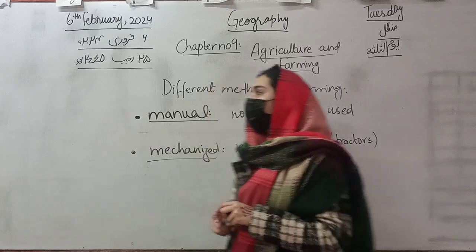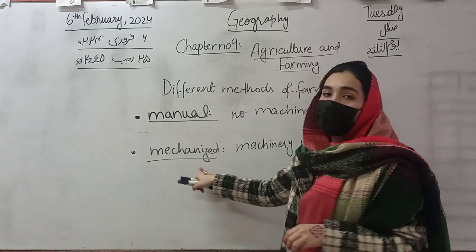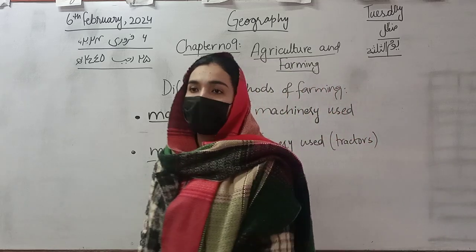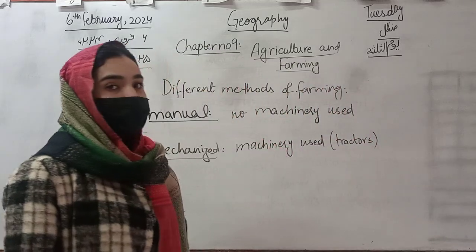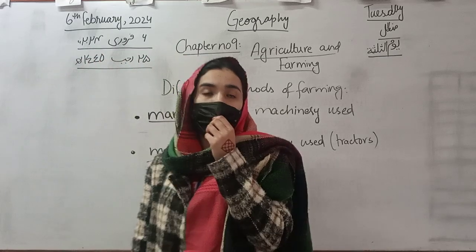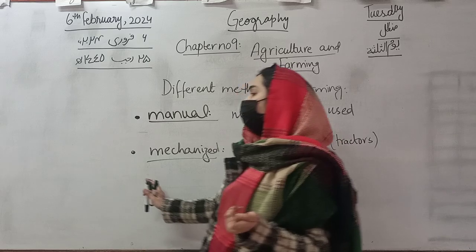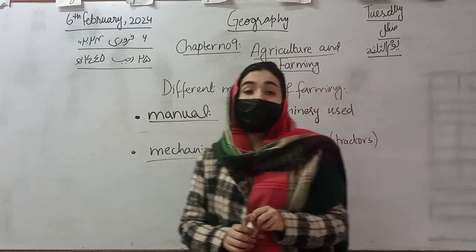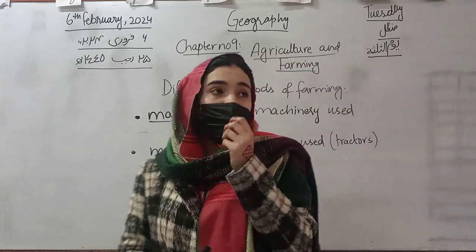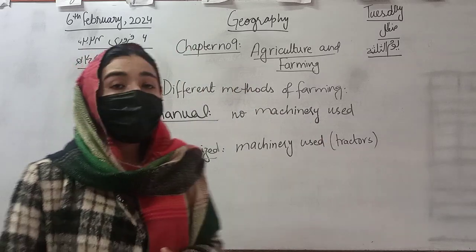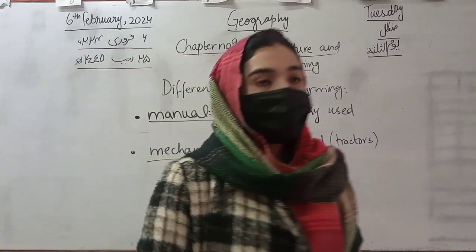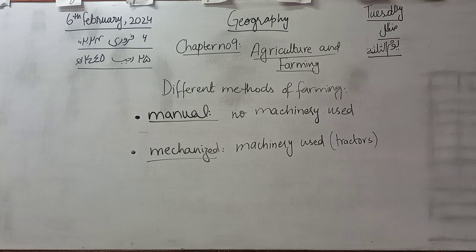Good, very good. And what do manual and mechanized indicate? Yes, good. Manual farming is the one in which machines are not involved for plowing the fields, and mechanized farming is the one in which you use machinery such as tractors and other things for plowing the fields. So class, this is all about agriculture and farming.